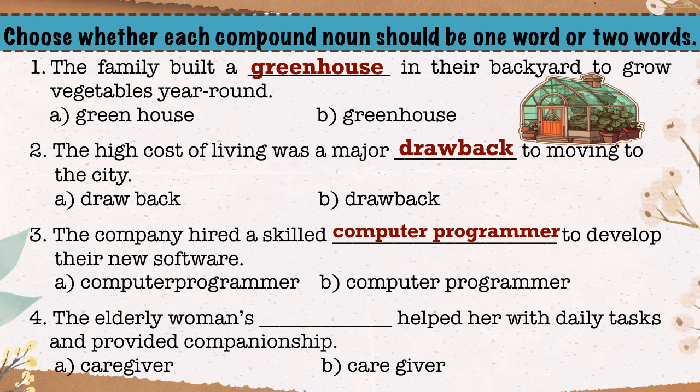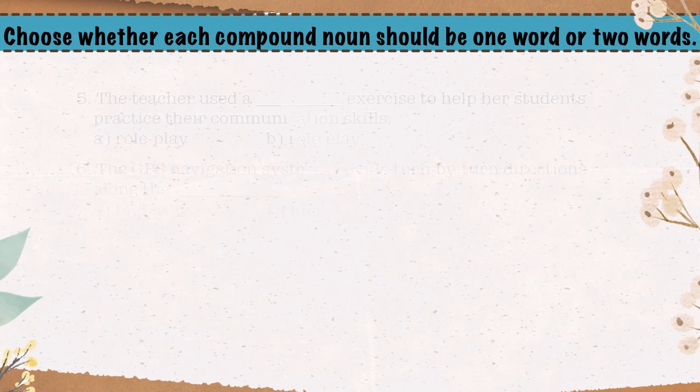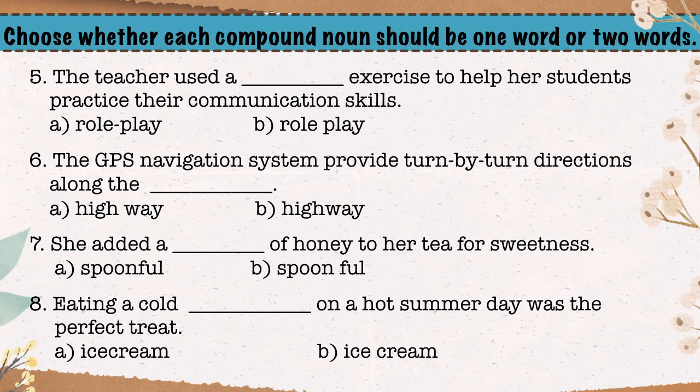Fourth one, the elderly woman's blank space helped her with daily tasks and provided companionship. The correct answer is option A. The word caregiver should be written as one word. Moving on to question 5. The teacher used a blank space exercise to help her students practice their communication skills. Option A is the correct answer. Role-play is a hyphenated compound noun.